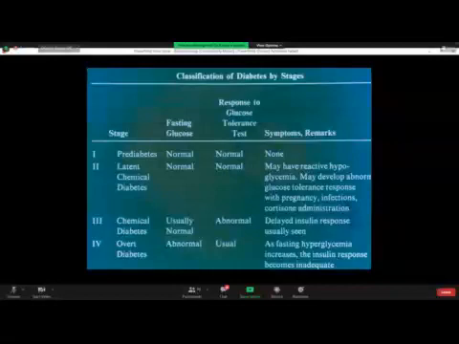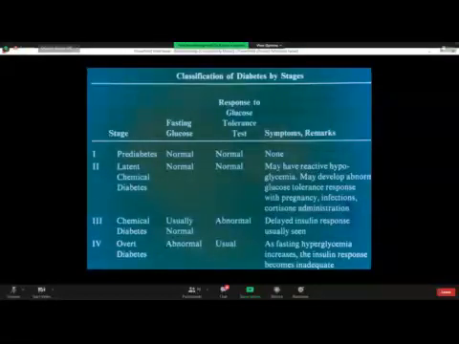And the third stage is chemical diabetes. These are the chemical diabetic patients in which sensible eating and exercise play a miraculous role. In them, fasting glucose is usually normal and response to the glucose tolerance test is abnormal, because they've got delayed insulin response. In fact, many of the diabetic patients belong to this chemical diabetic category. Type 2 diabetes mainly belongs to the chemical diabetes category. There's delayed insulin response, right?